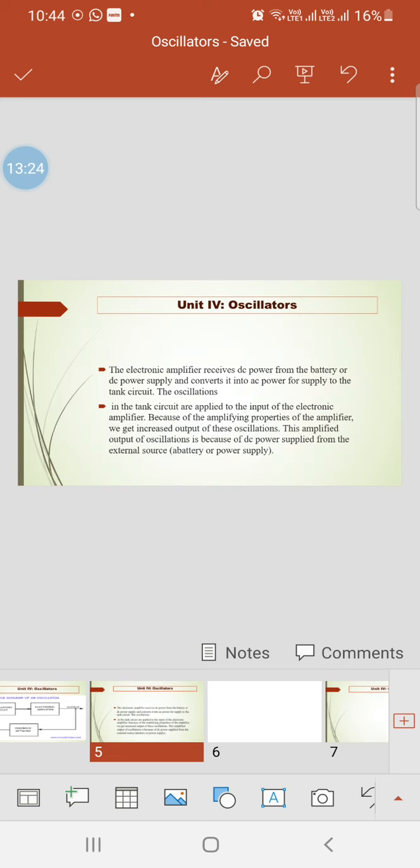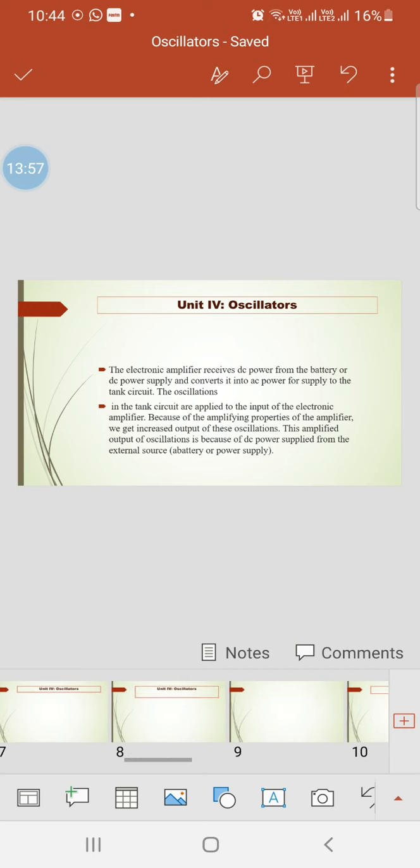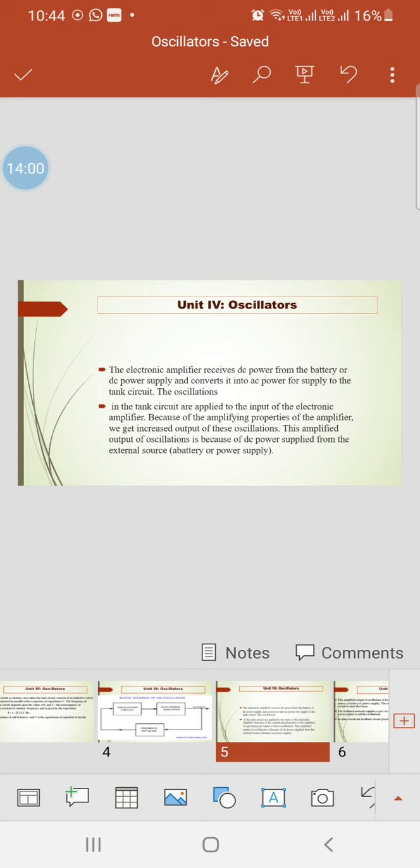Then we come to know that because of the DC supply voltage, the oscillator circuit produces oscillations, and those oscillations are again amplified by the amplifier circuit. Such amplified output we get at the output, and from that output a partial output is taken by the feedback network and provided to the input in the same phase. This point is very important. The input is provided in the same phase by the feedback network.